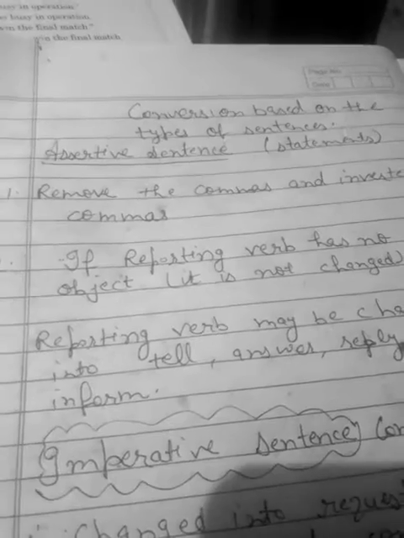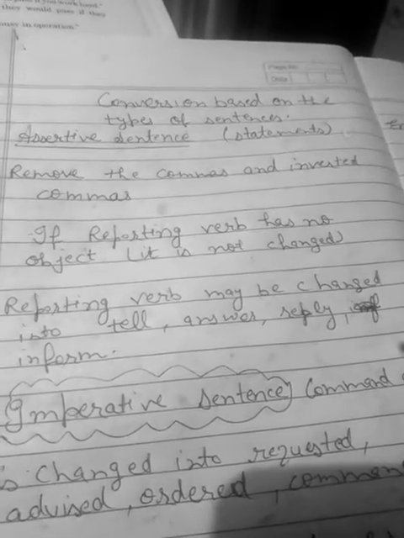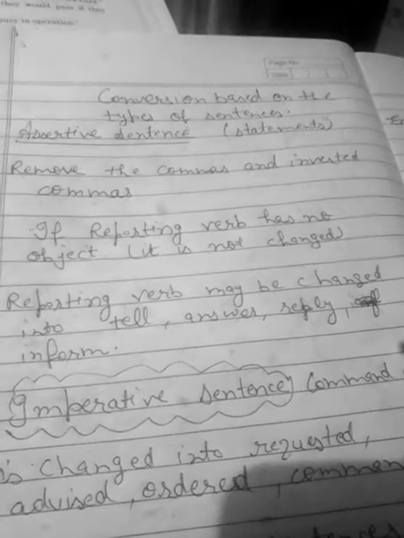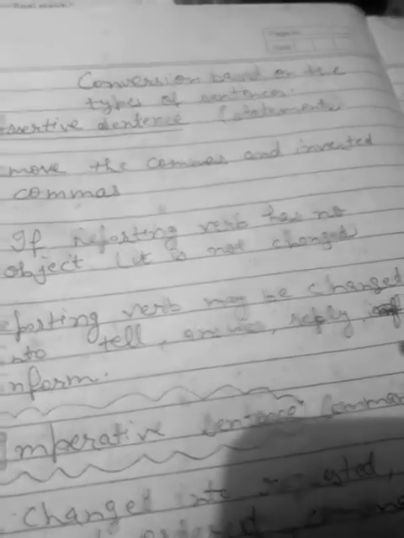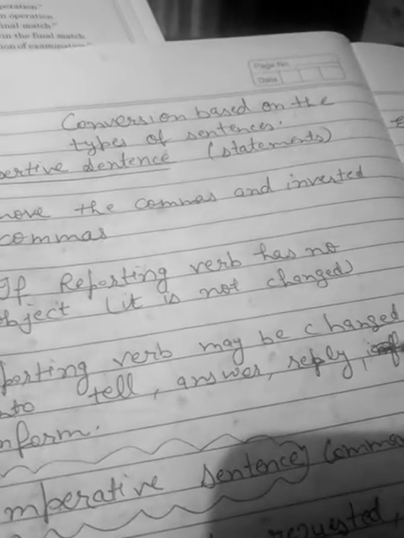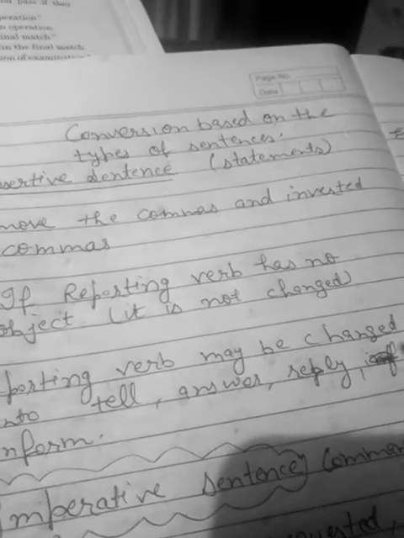Okay? And in imperative sentence, as you read in previous classes, in this type of sentences command and order is given, request is made, and advice is given. Okay?